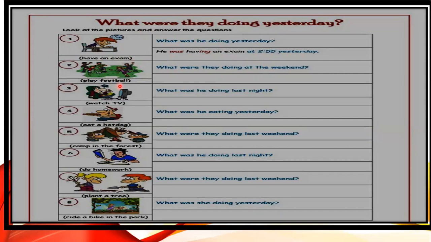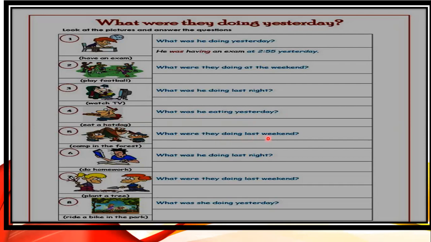So I'm going to say they were playing football because it's more than two people. What was he doing last night? He was watching television. So what was he doing? He was watching television. What was he eating yesterday? Now that there's a man here, and what was he doing yesterday? He was eating a hot dog yesterday.